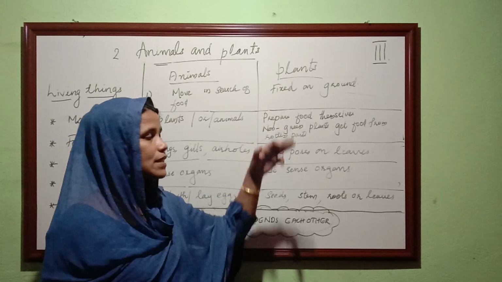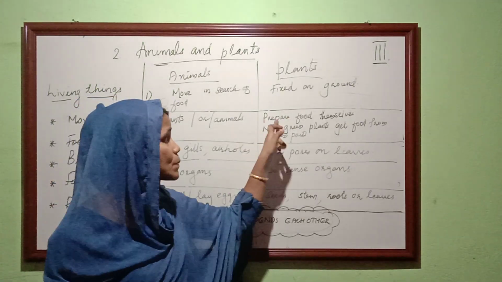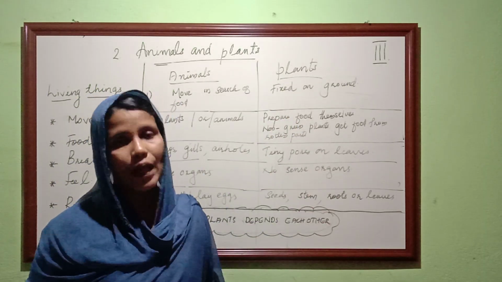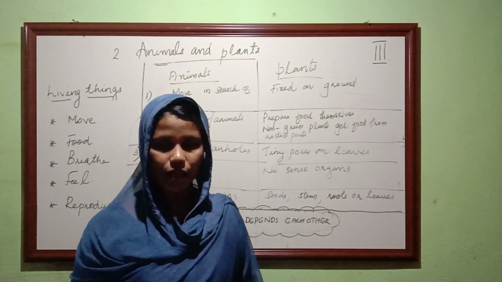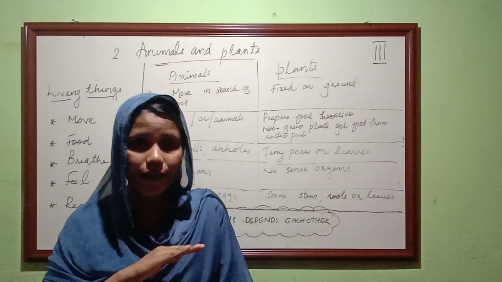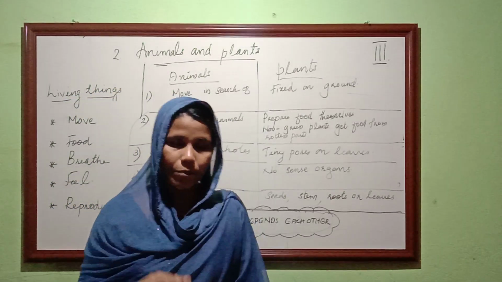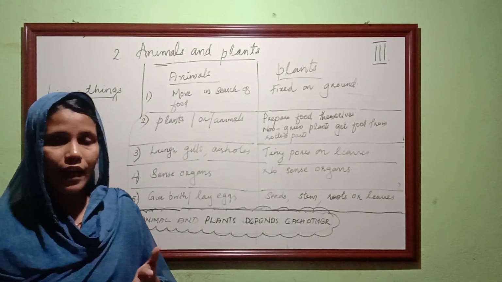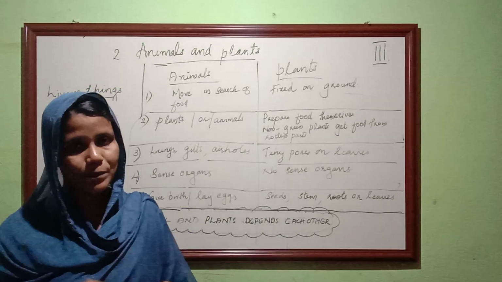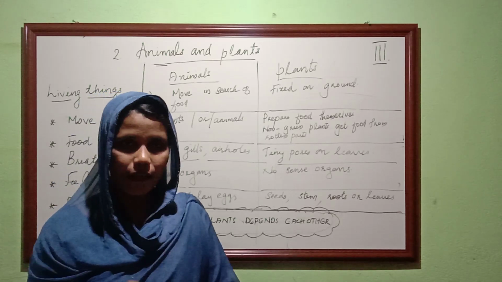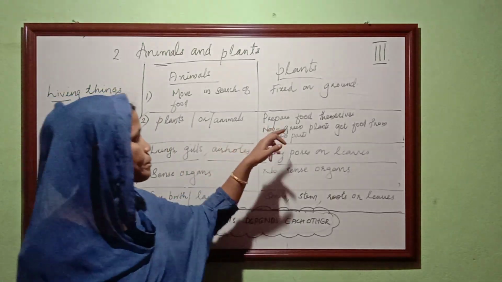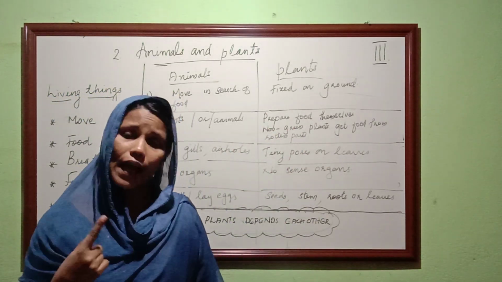And how about the plants? Plants prepare food themselves. Plants are fixed on the ground and they prepare their food in their leaves by using sunlight, air and water.